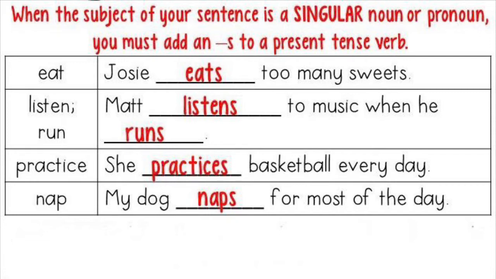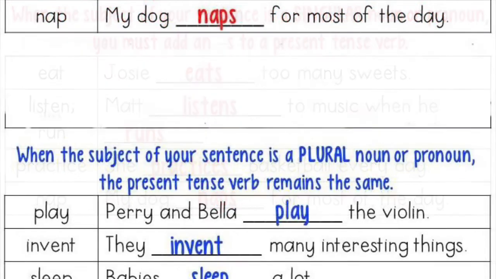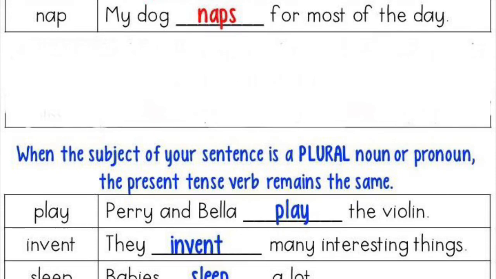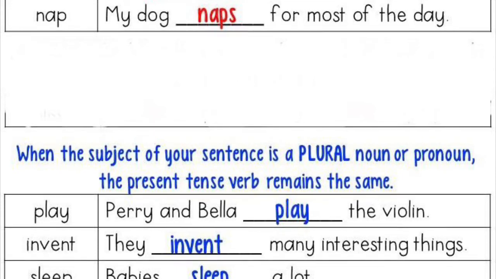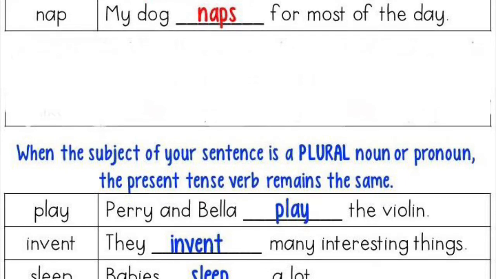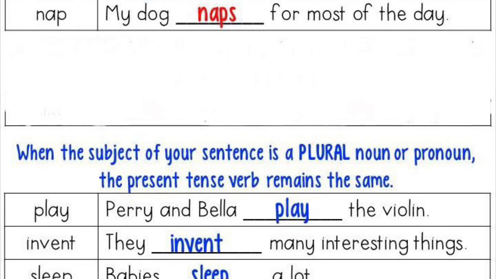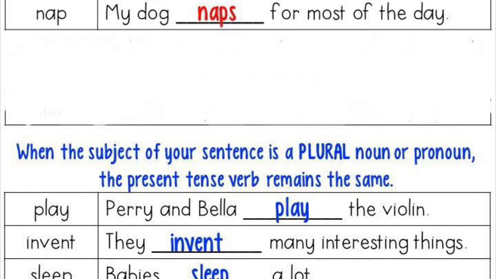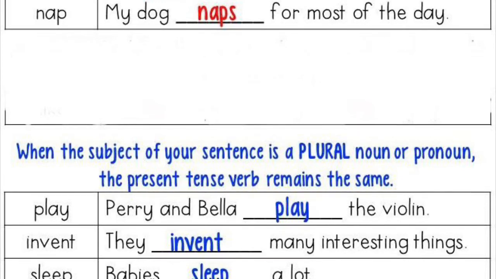It is his habit that he listens to music when he runs, and running is an action that he does every day. And my dog naps for most of the day means this is the habit of the dog, or the normal everyday action of the dog. So these present sentences will tell you about the action which is done by somebody on an everyday basis, or which is a habit of somebody or something.